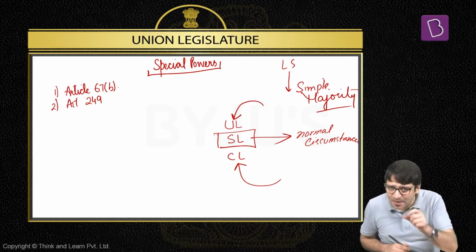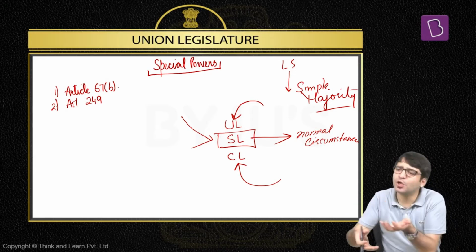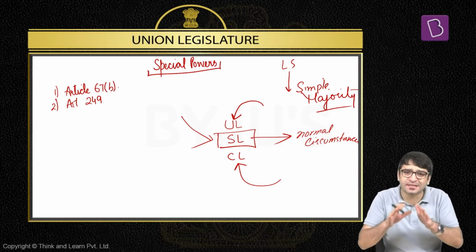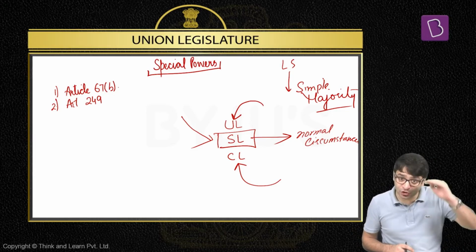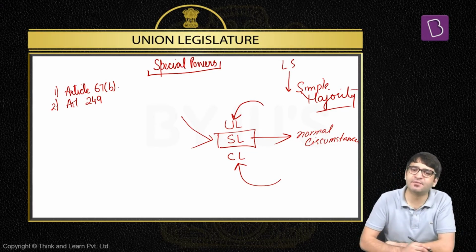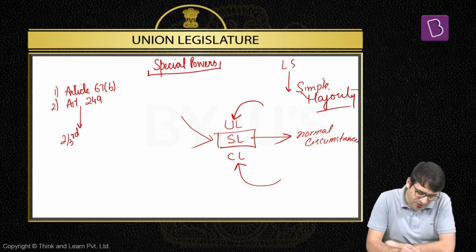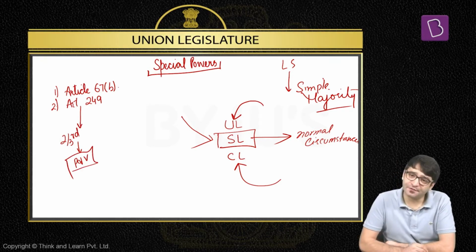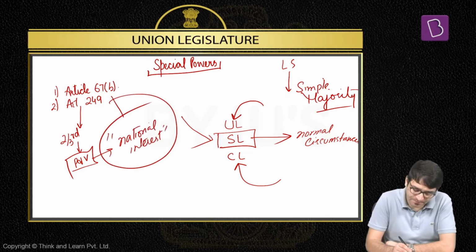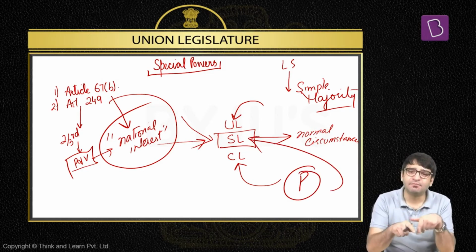But can Parliament make a law on any item mentioned in the state list? Normally, this power is given to the state legislature. You make law on any item mentioned in the state list. But can Parliament, which is the union legislature, make a law on any item mentioned in the state list? Yes. And that special power is given to Rajya Sabha. If Rajya Sabha passes a resolution under Article 249 by 2/3 of the members present and voting, and if Rajya Sabha says it is in national interest that Parliament should pass a law on an item mentioned in the state list, then Parliament can make a law on this item mentioned in the state list.